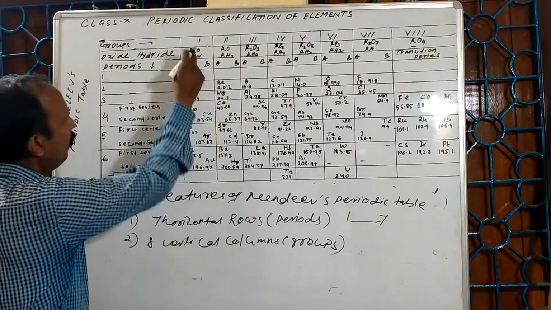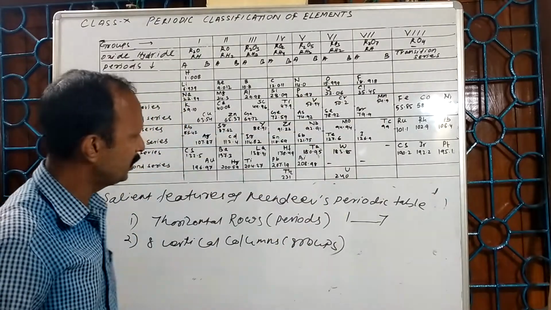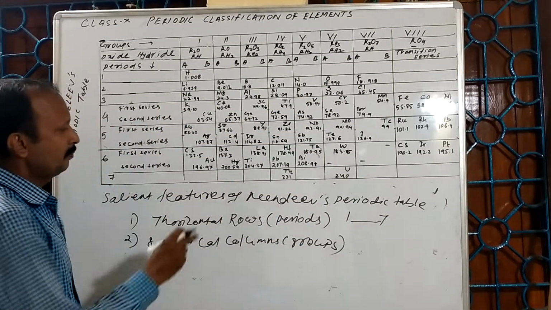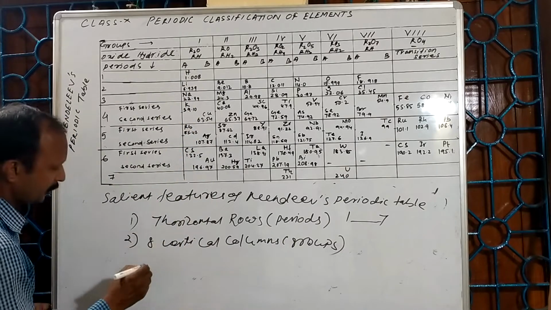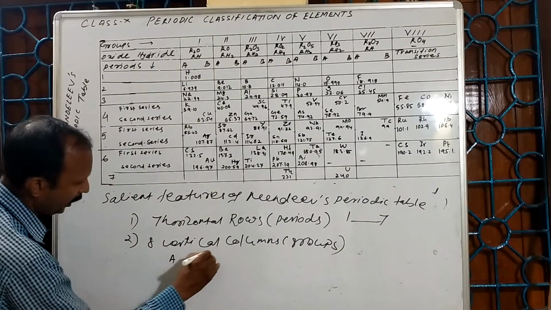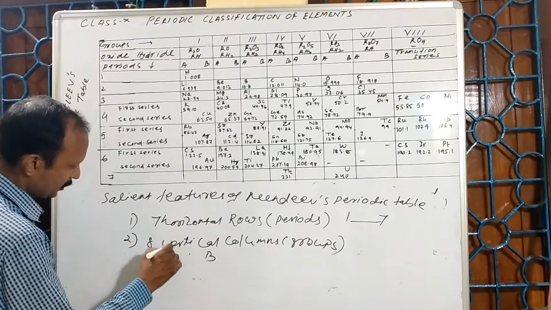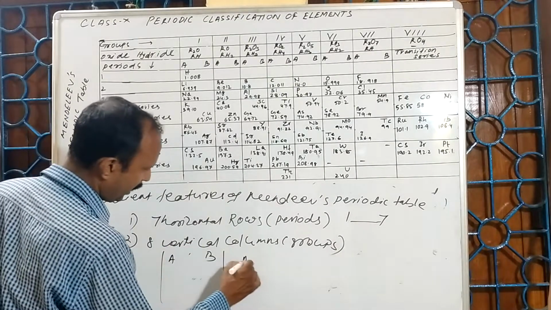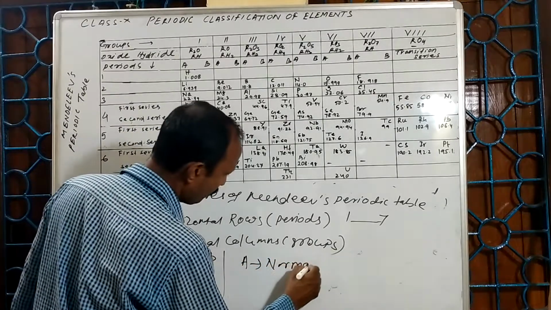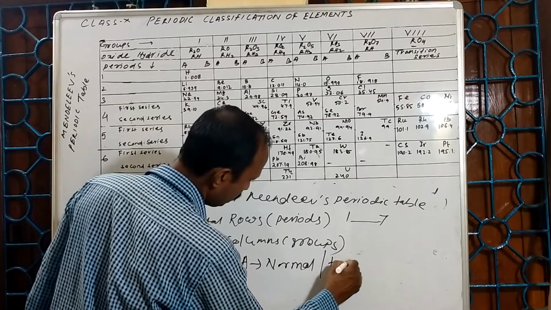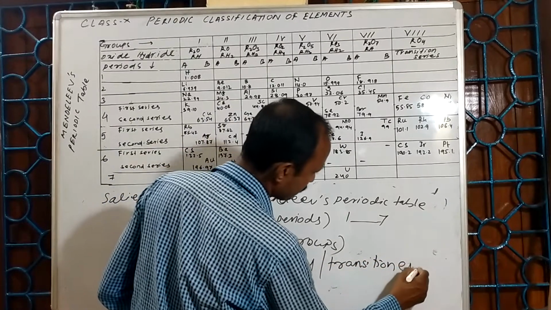Each group, 1 to 8, is written in Roman numerals. The 8 vertical columns are called groups. Each group is divided into subgroups A and B. The elements present in A are called normal or representative elements.